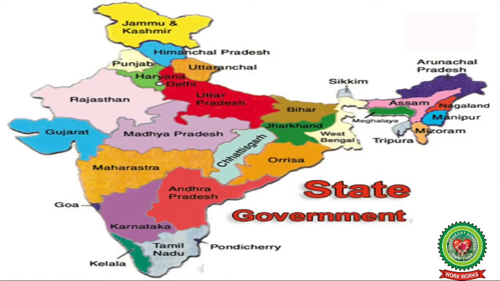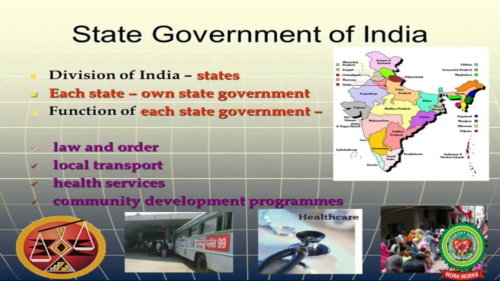There are 28 states in our country. Each state has its own state capital. The main offices of the state governments are in the state capitals. The governors, the chief ministers, and all the other ministers of the state live in the state capitals. The central and the state governments work together to run the country.